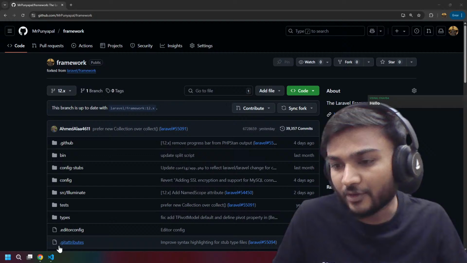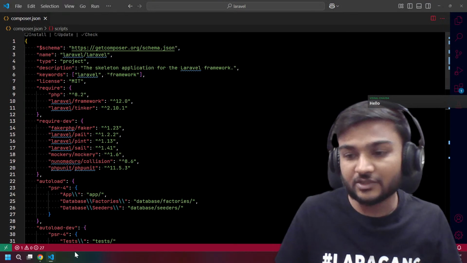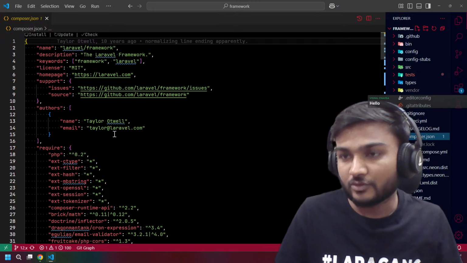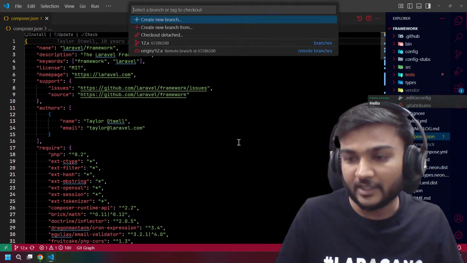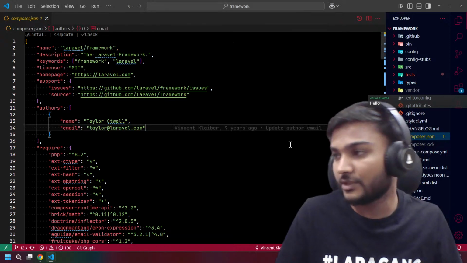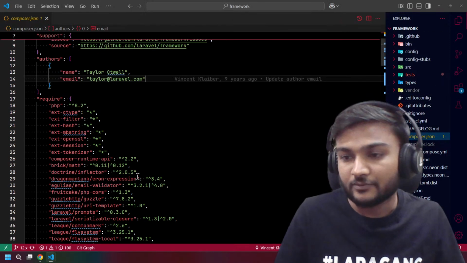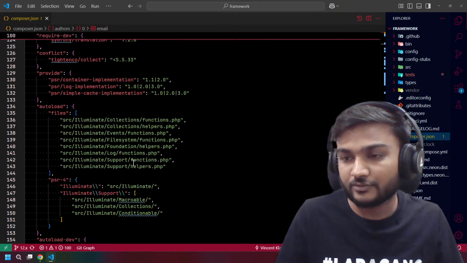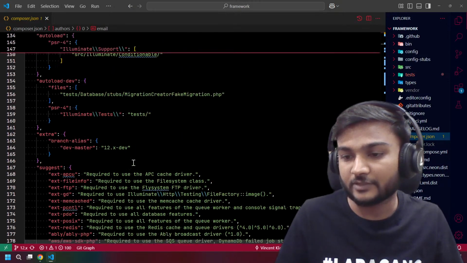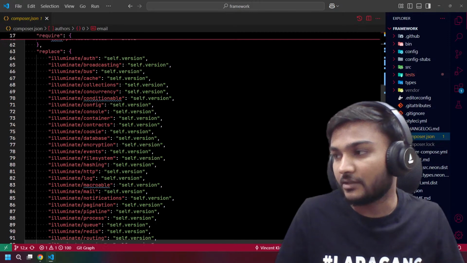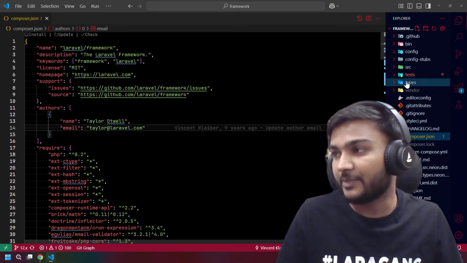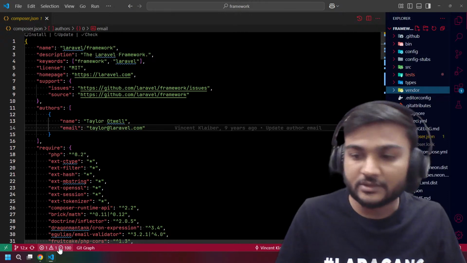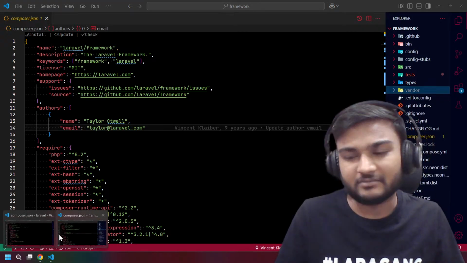Okay, let's go ahead. After cloning the repository, we have cloned the 12.x branch, and we can see all the stuff. We already installed our dependencies, the vendor folder, because it may take some time.